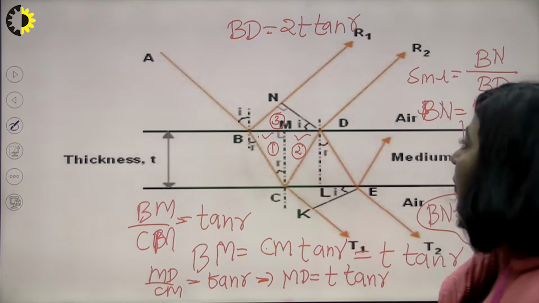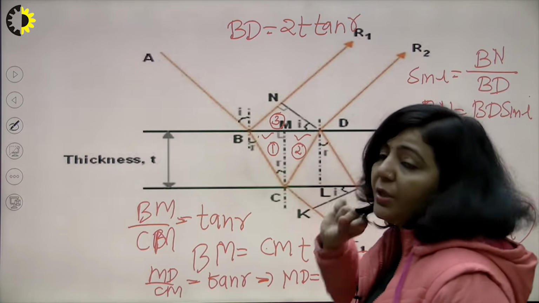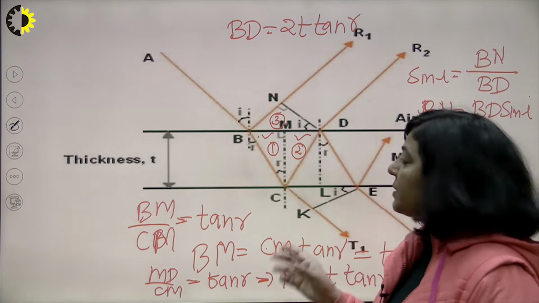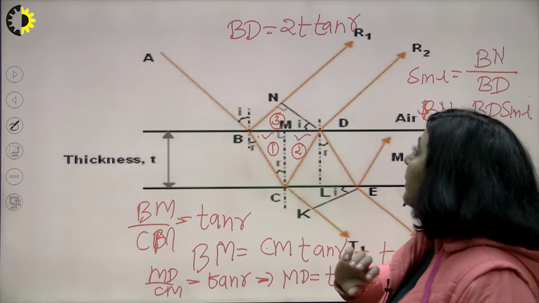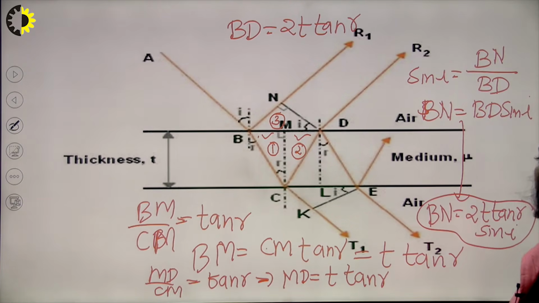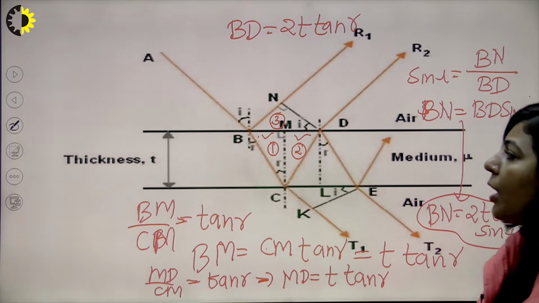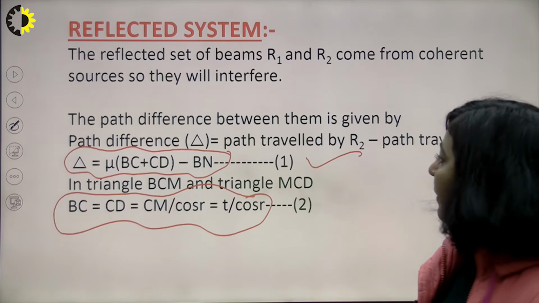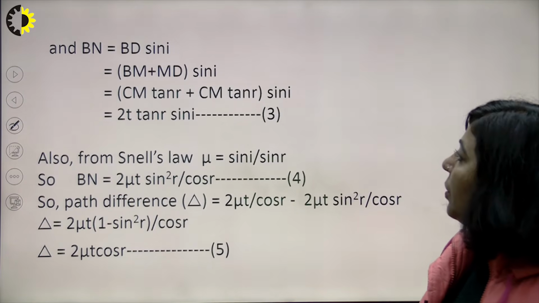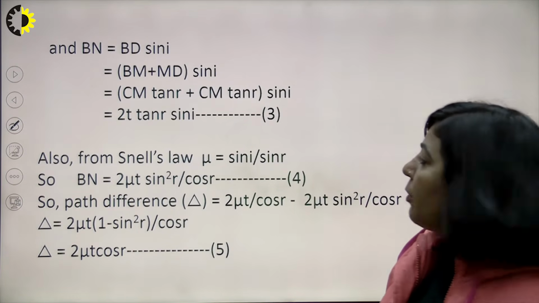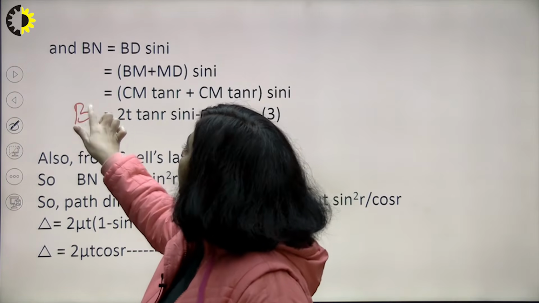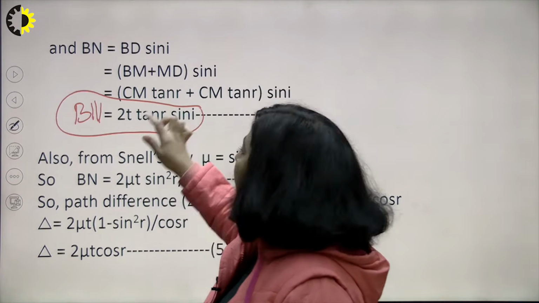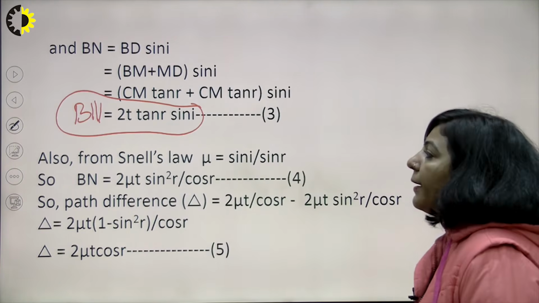From triangle number 1, we have BC, which is t upon cos r. From triangle number 2, we have CD, which is t upon cos r. From triangle number 3, we have BN, which is 2t tan r sin i. So now we will substitute all these values in the path difference. As I have already discussed, this BN is equal to 2t tan r into sin i. So substitute all these values in the path difference.